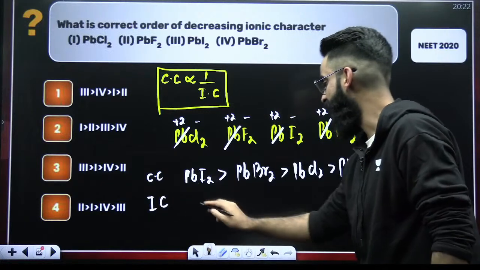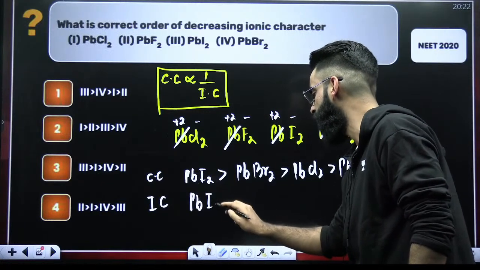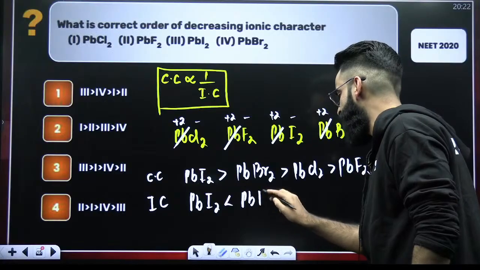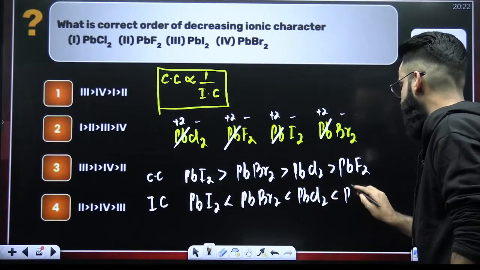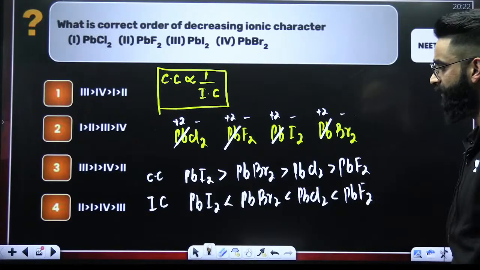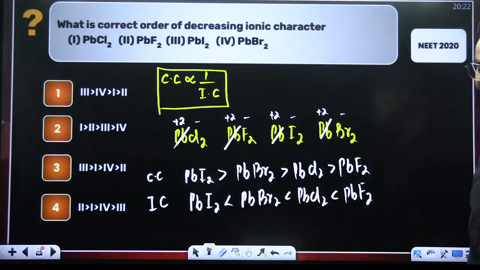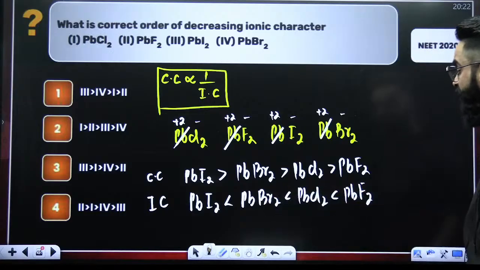Just reverse it. Ionic character order is going to be PbI2, here it's going to be PbBr2, here PbCl2, and here PbF2. This is the increasing order of the ionic character. You have to mention them as per decreasing order of ionic character.